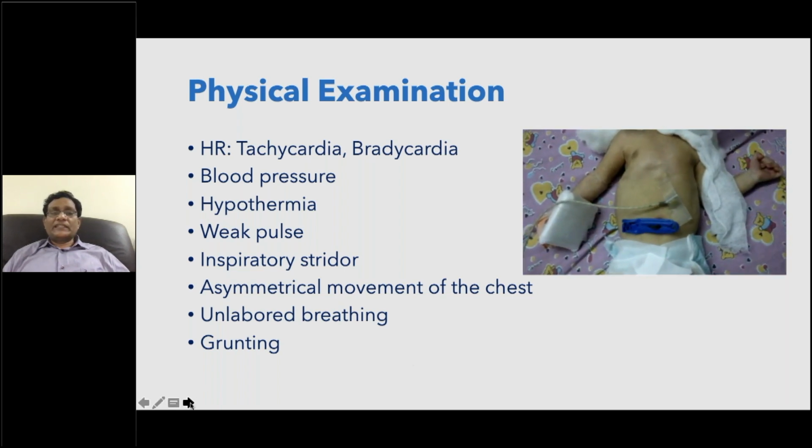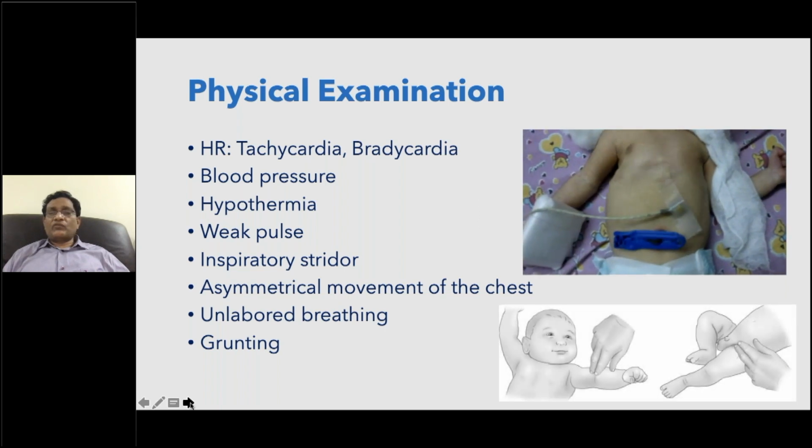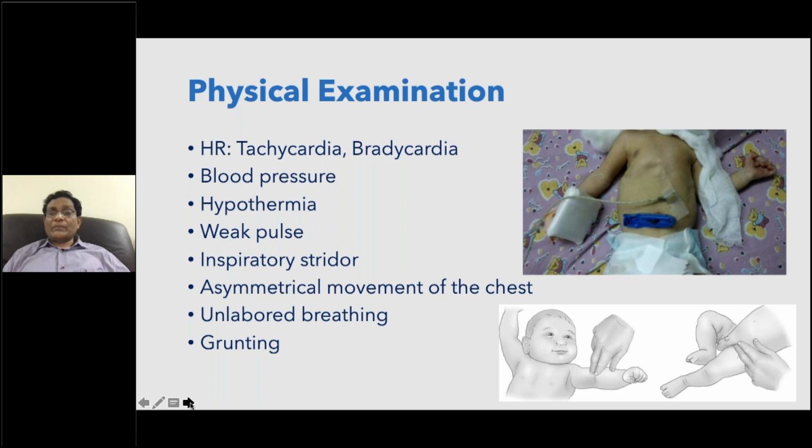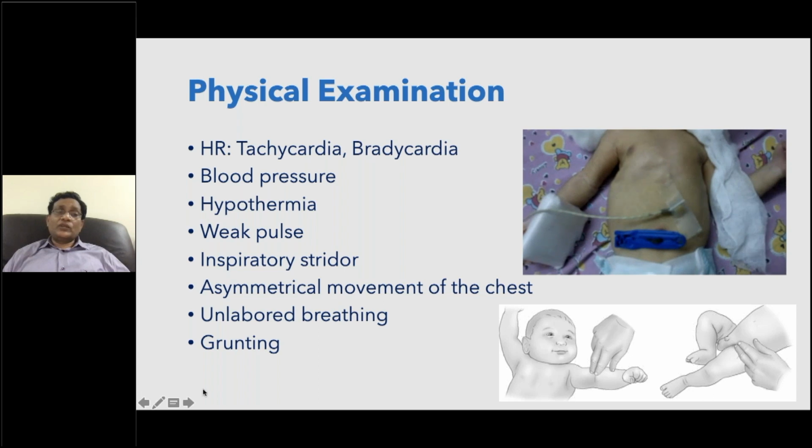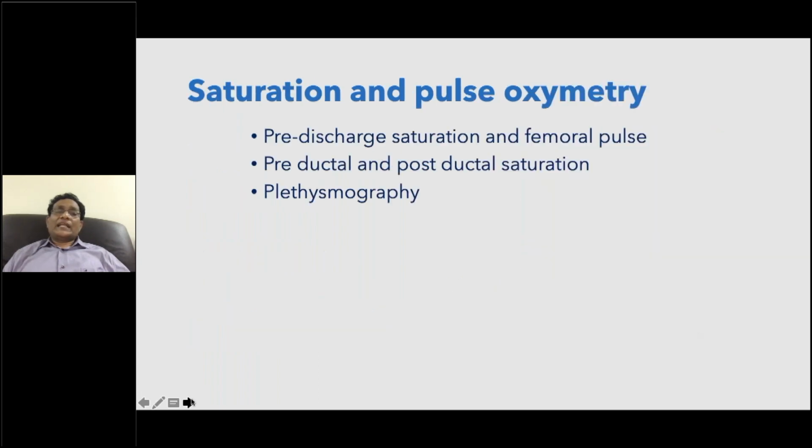When you see this kind of thing, please rule out systemic outflow tract obstructions. It's important to palpate the femoral arteries and also the brachials to see whether a low volume pulse is there or not. Relying on dorsalis pedis and radial pulses is somewhat critical, as it's very difficult to appreciate. Pre-discharge saturation and pre-discharge palpation of the femoral pulse are mandatory in all neonates from the nurseries. If necessary, please check the preductal and postductal saturation.